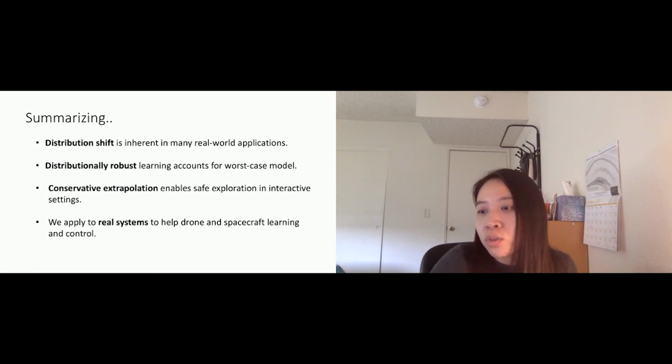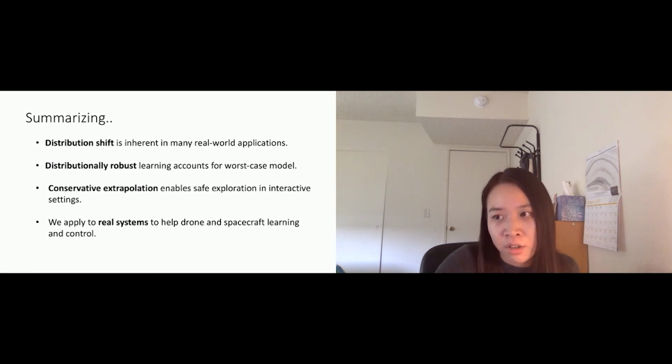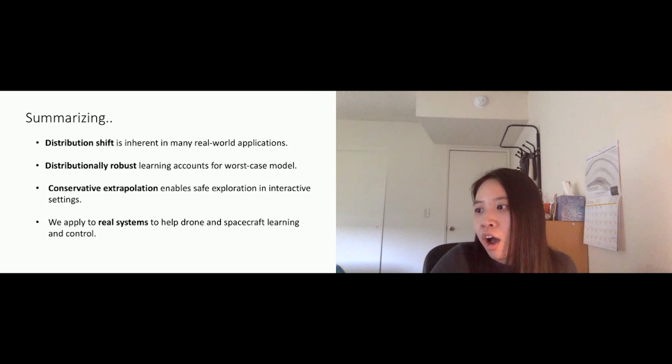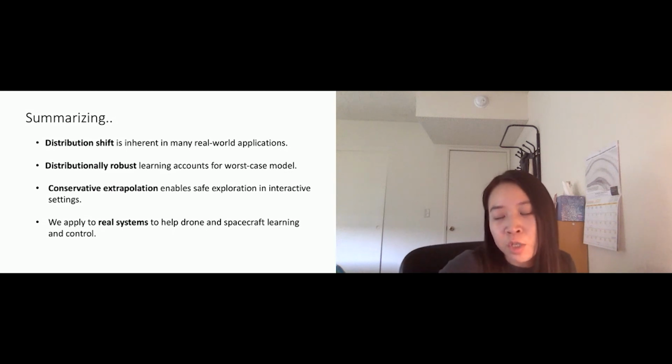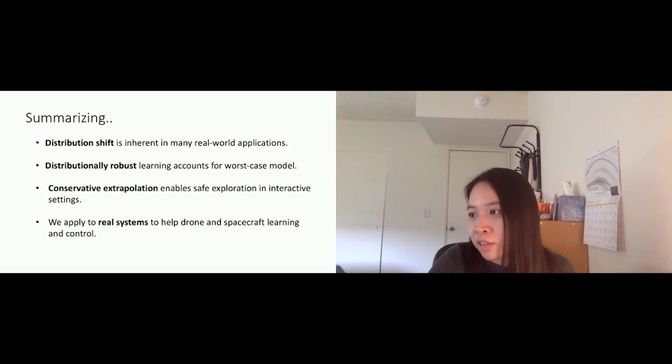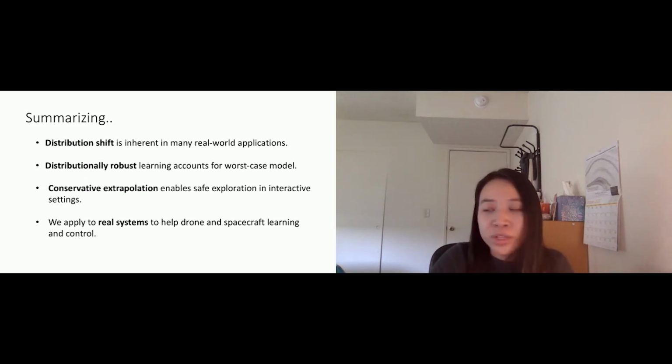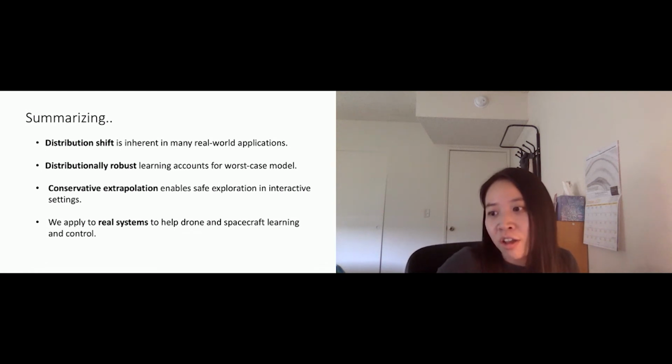And then we looked at conservative extrapolation as examples in both 2D and also in real world cases. If we do this conservative extrapolation, it can enable this kind of safe operation. So the drone and spacecraft can collect data themselves, learn without any human pilot in the loop, and then explore the space also safely. And then we try to apply it to real world systems. Even though the examples I gave today are still in simulation, we're working with control experts to deploy it to the real world.